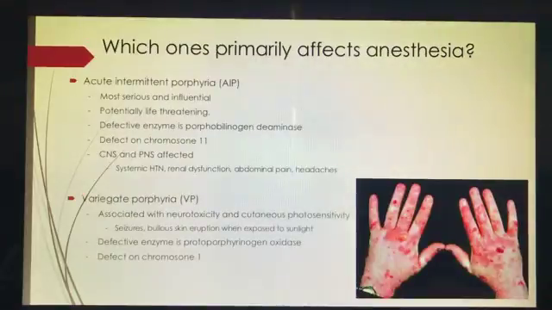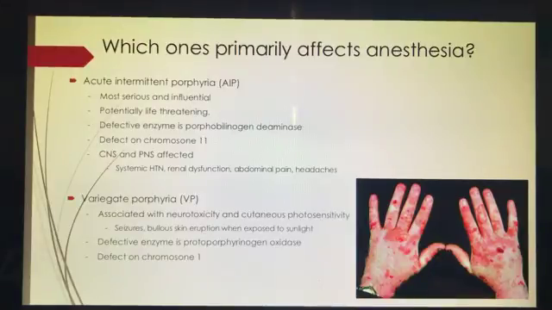With that being said, let's focus on the varying degrees of porphyria and talk about the two primary forms that can have a direct influence on us. It's important to note that AIP, or acute intermittent porphyria, is in fact the most serious and influential and carries the most potential for threatening life. It results from a defective enzyme, porphobilinogen deaminase, or PBG, therefore causing a defect on chromosome number 11.